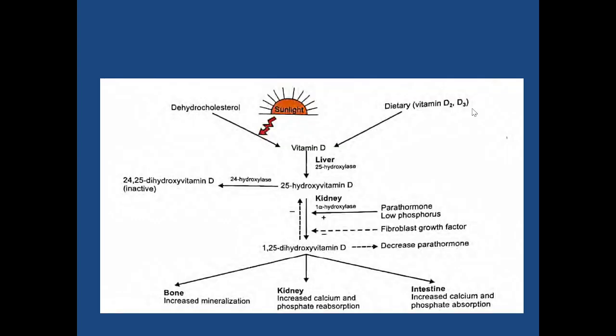Now this picture here shows how vitamin D is synthesized or converted.